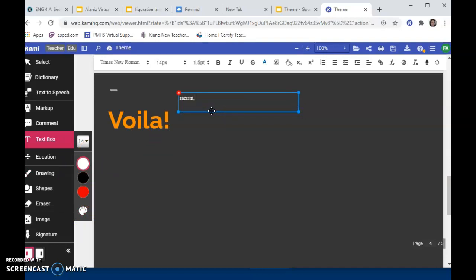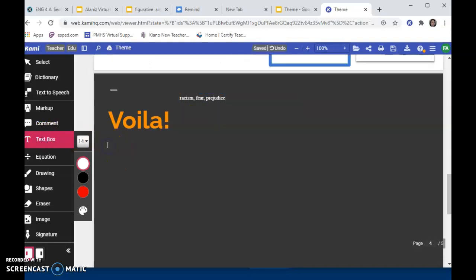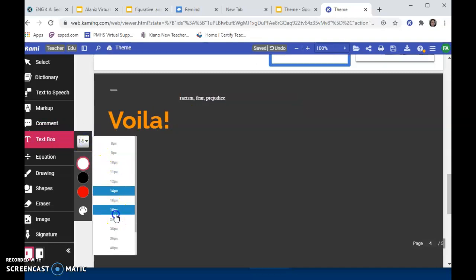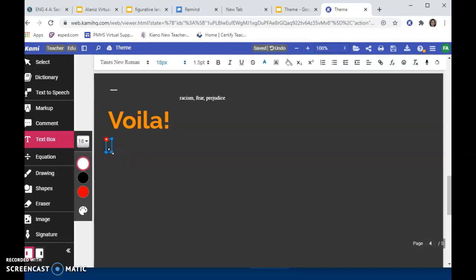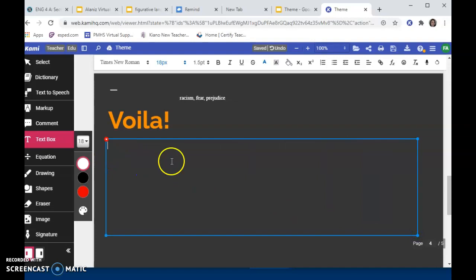So racism, fear, and prejudice. And I'm going to use them to write a good sentence. I'm going to go over here and add another bigger font because I'm getting ready to write my theme statement. And remember, because it's about life, I'm just going to use that. In life, comma, very important introductory words.